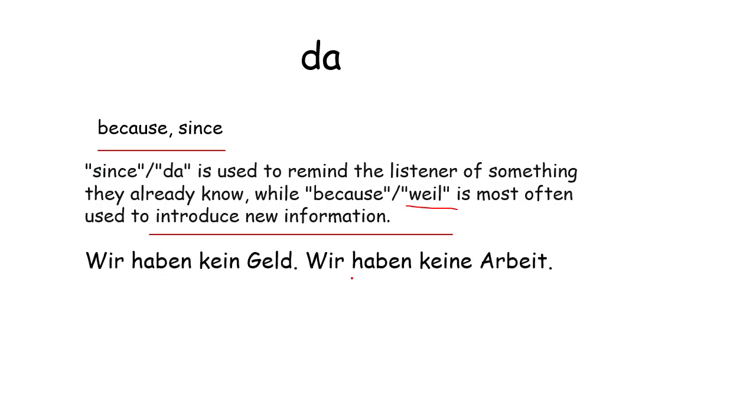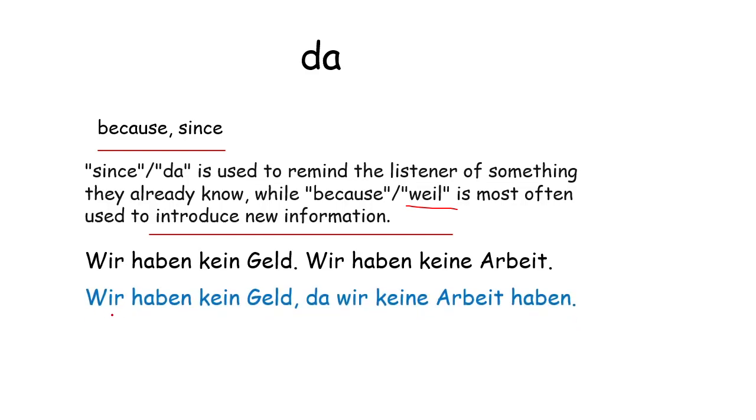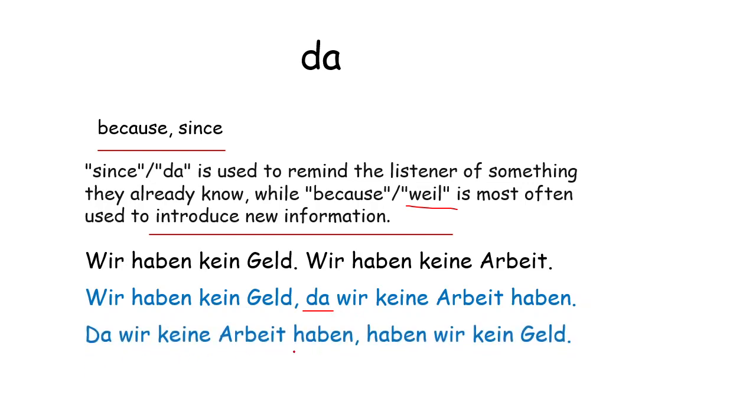Wir haben kein Geld, wir haben keine Arbeit. So da is used like weil and the verb goes at the end. Wir haben kein Geld, da wir keine Arbeit haben, or the same. Da can come at the first position. Da wir keine Arbeit haben, haben wir kein Geld. Verb comma verb.